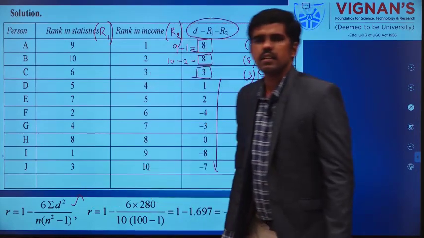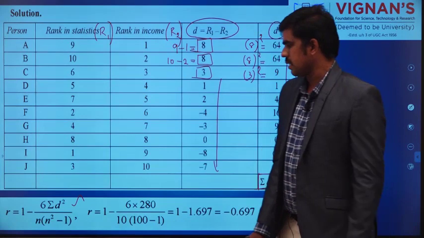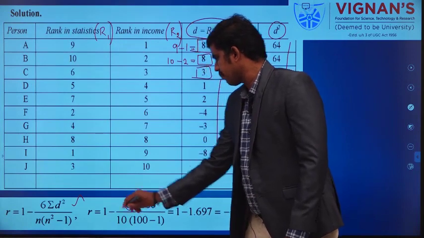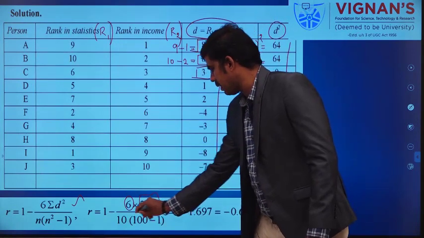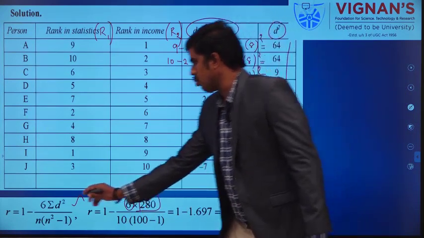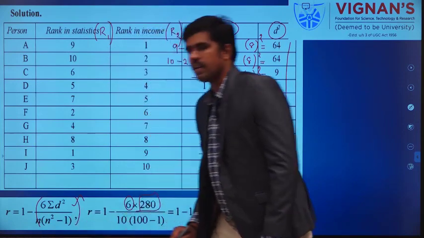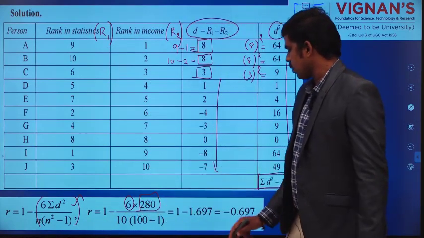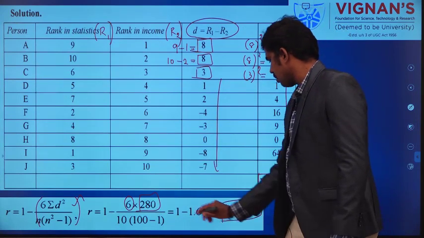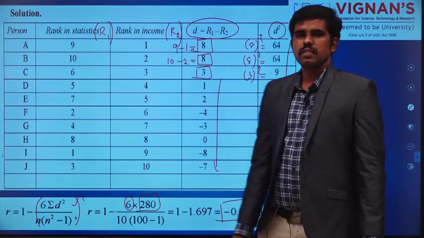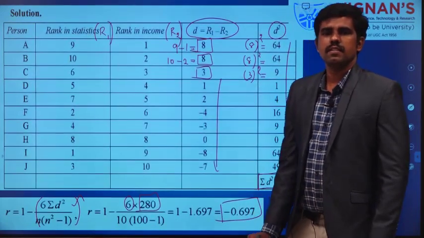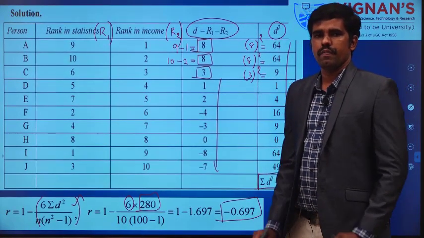We know the formula. It is a very easy formula: 1 minus 6 into summation D square by n into n square minus 1. So 6 is fixed. Summation D square, from the table I can write 280. n into n square minus 1, so 10 into 100 minus 1. So 1 minus 1.697, I am getting the rank correlation coefficient minus 0.697. So minus 0.697 is the rank correlation coefficient.